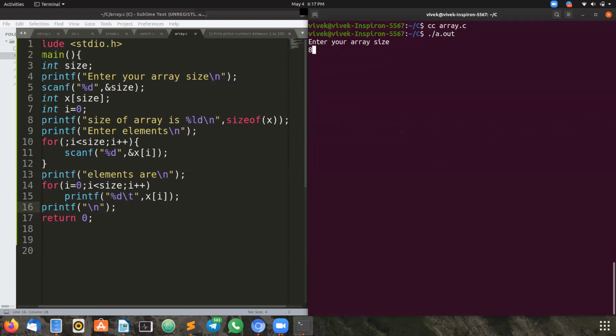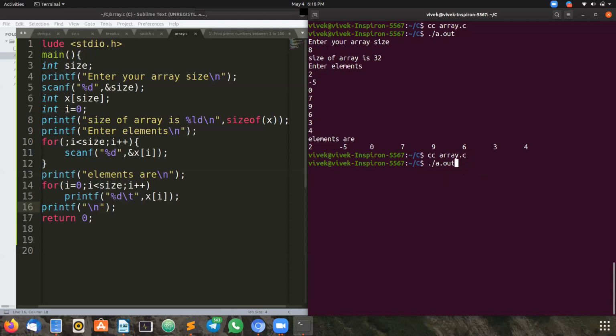Okay, let me now take the same array of size 8. I'm giving negative integers also, 0 and everything. So I have entered my elements 2, -5, 0, 7, 9, 6, 3, 4. So the user can enter n number of elements. If he wishes to enter only 2 elements, that is fine. This is the flexibility of dynamic memory allocation.